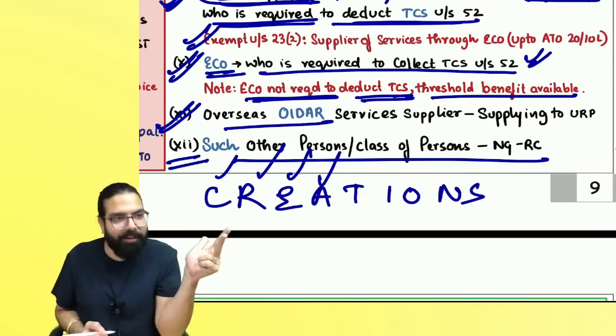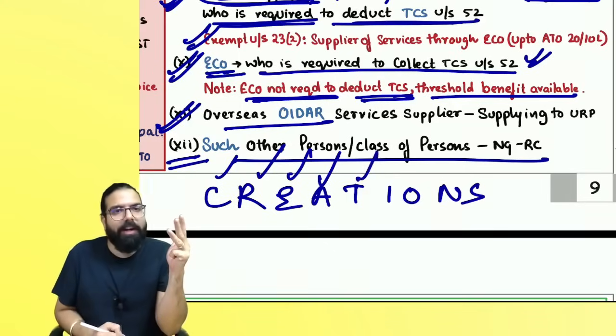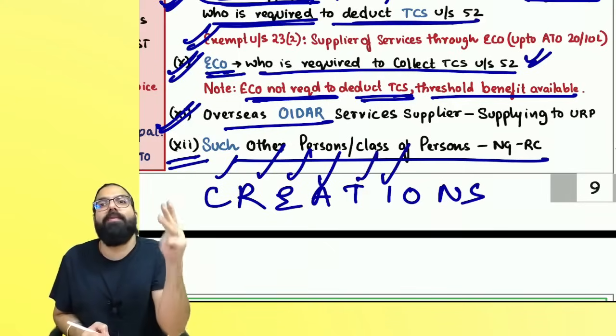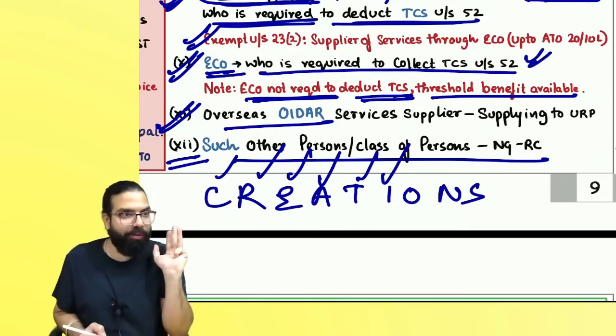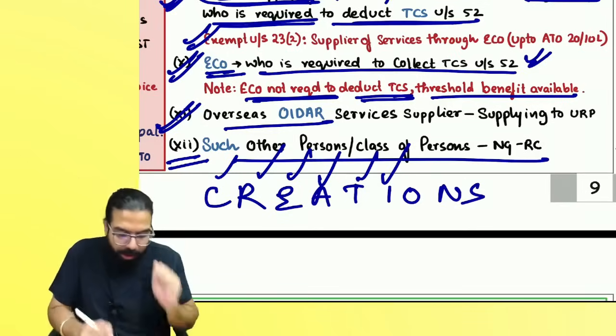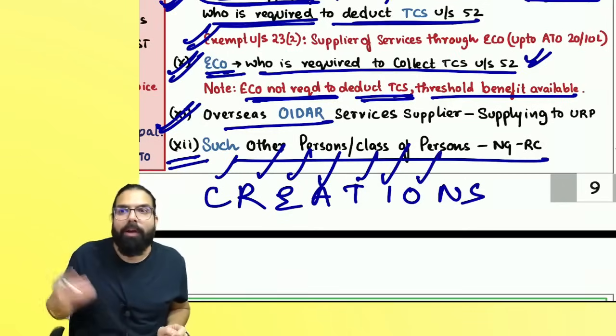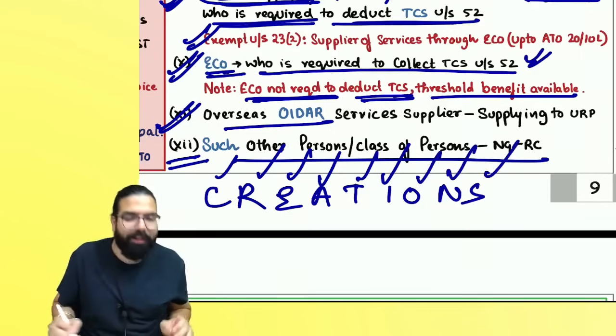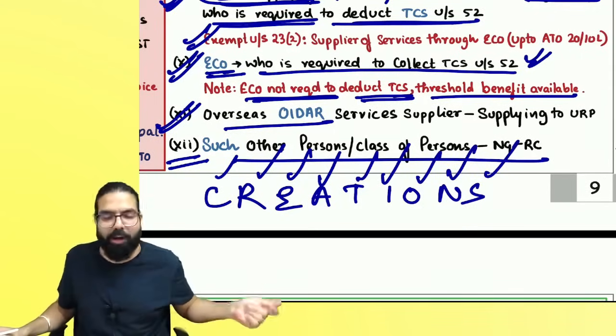Baba, T for services. T for TDS deductor. T for TCS collector. I for ISD. I for interstate supplier of goods other than handicraft goods. Getting it? O for OIDAR, who is supplying from outside India to an unregistered person. N for NRTP. S for such other person notified by the government on recommendation of council.